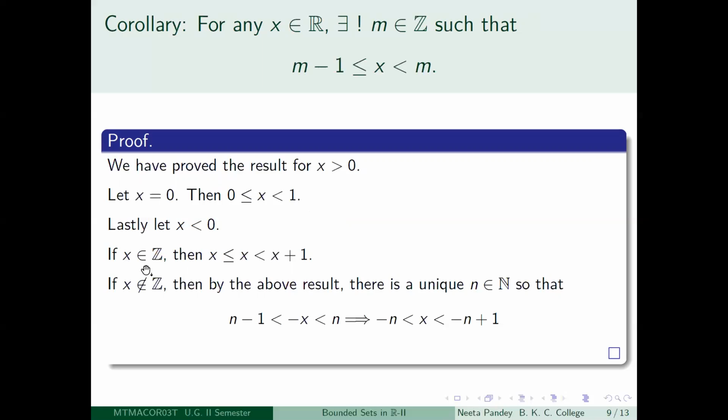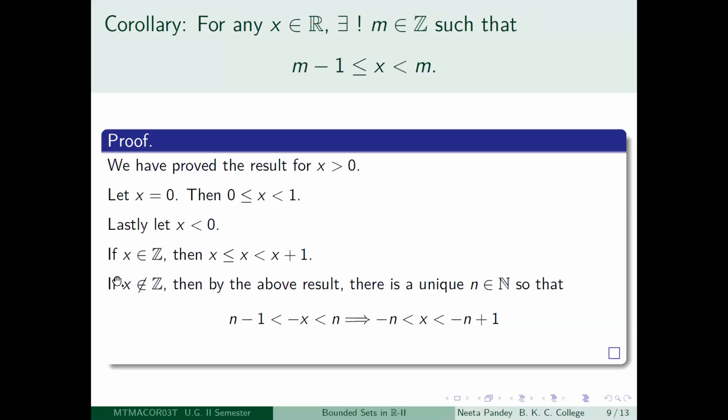If x is an integer, then obviously x equals x. So x has this property that x is less than or equal to x, which is less than x plus 1, right? And clearly this is unique, because you will not be able to surpass x plus 1 here, and you will not go less than x. So this x will be unique.